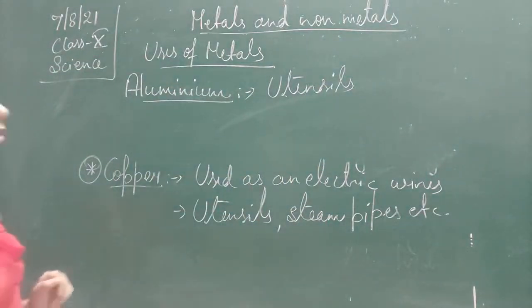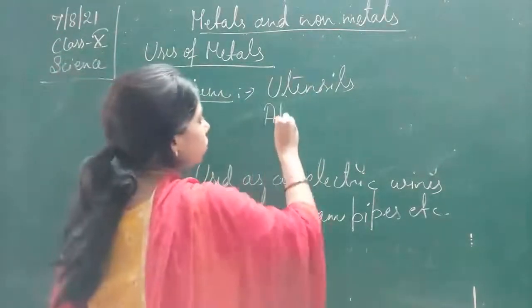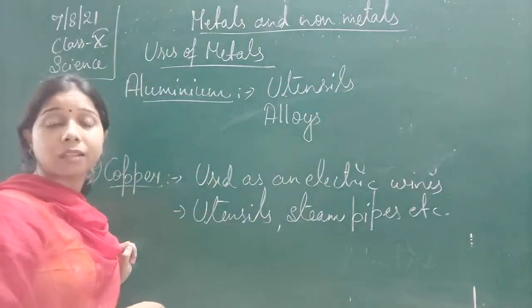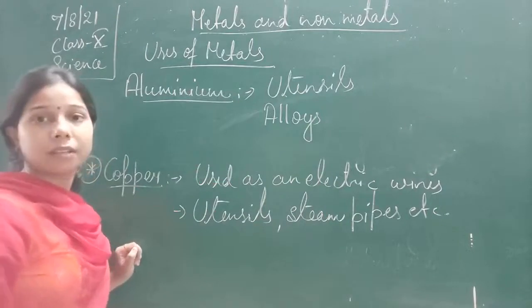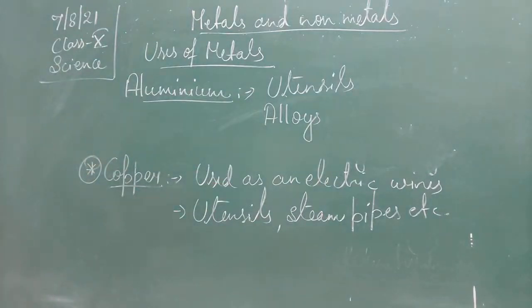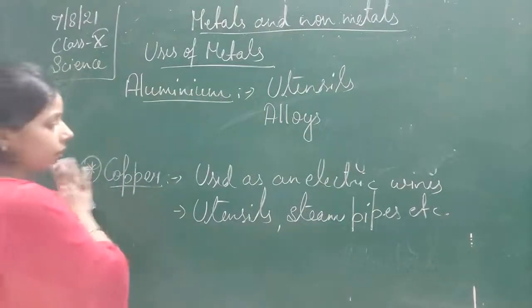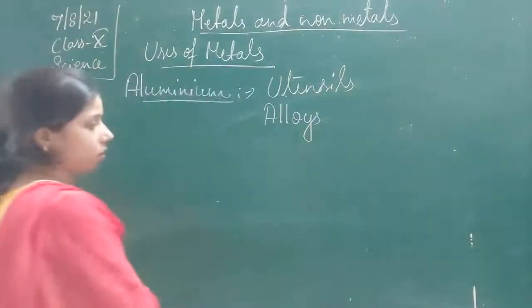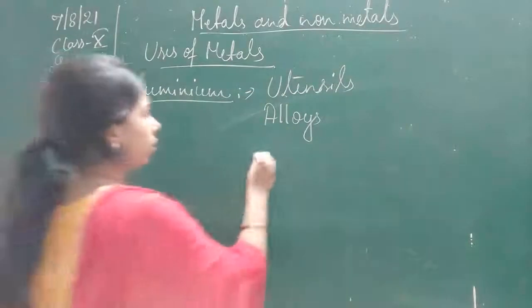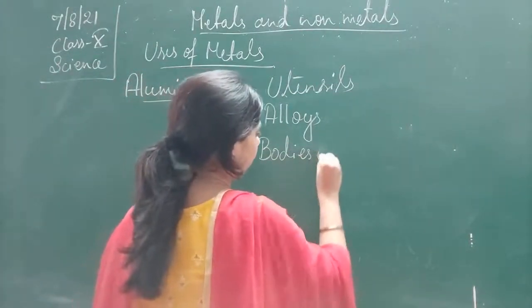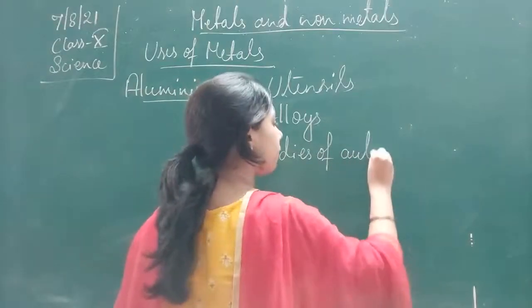Then alloys, it is also used as alloys, as it makes the thing rust proof. They are light, they are strong. Making bodies of automobiles.